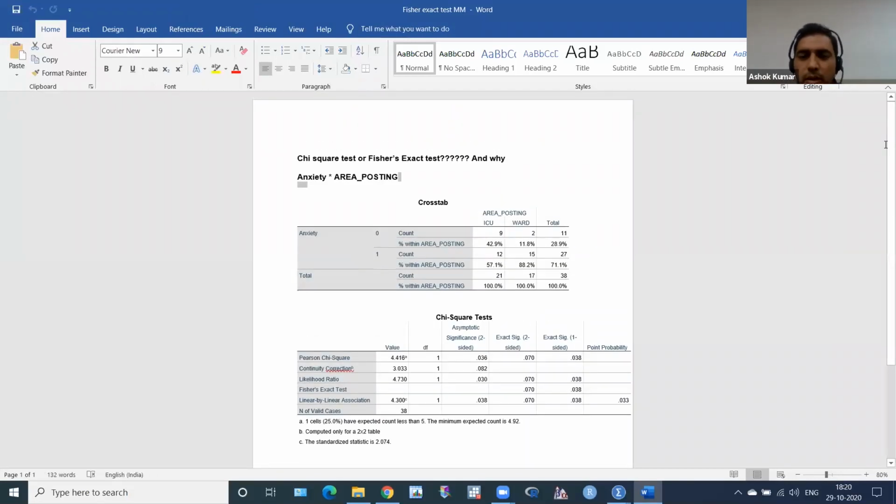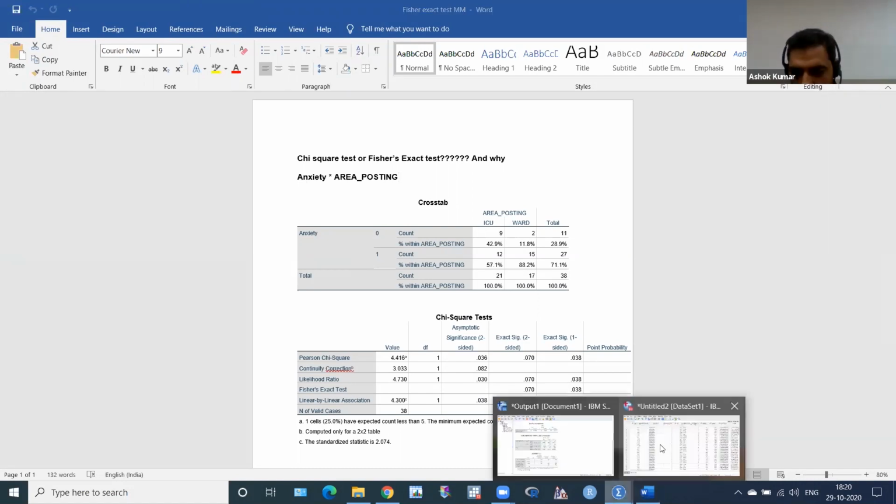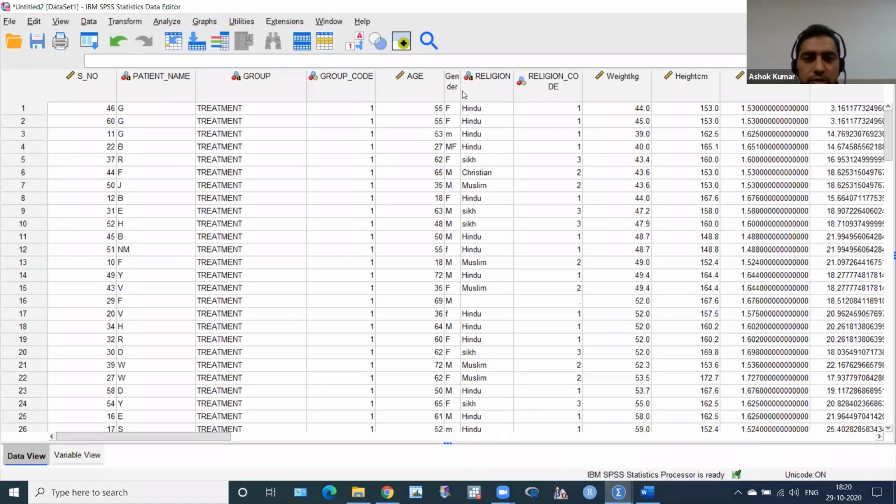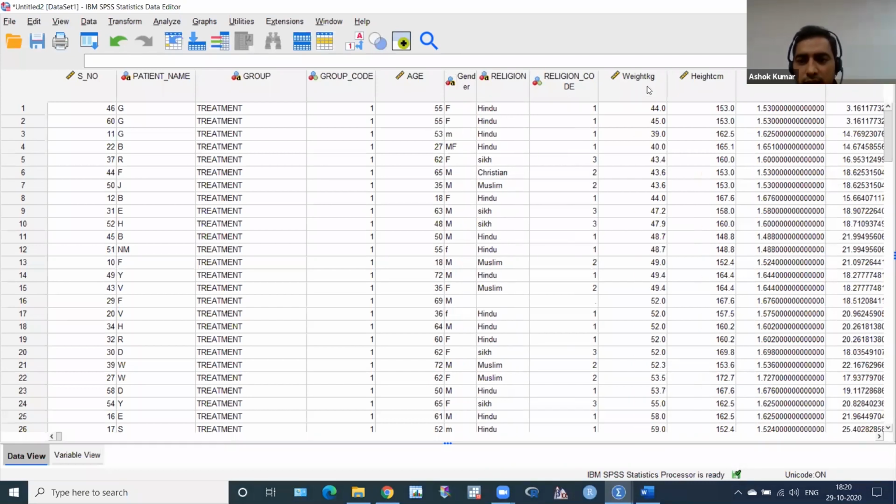Now I proceed to the Pearson correlation coefficient, to find out the correlation between height and weight. It's very simple, no problem. You have to click on the SPSS platform. Where is my height? My height is here. You can see height in meter, height in centimeter, and weight in kilogram. And what I see is there are a lot of decimals here. I don't want these decimals. I want to remove them. And how do I remove them?